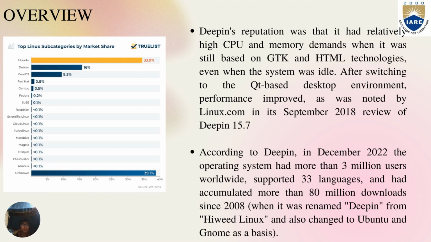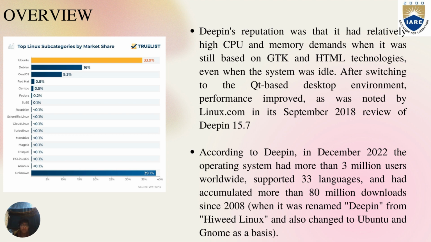Now, Deepin's reputation was that it had relatively high CPU and memory demands when it was still based on GTK and HTML technologies. It is because of its aesthetics. It is a CPU monster and a RAM monster, even though it is based on very efficient systems known as GTK and HTML. After switching to Qt-based technology, desktop environment performance was slightly improved.